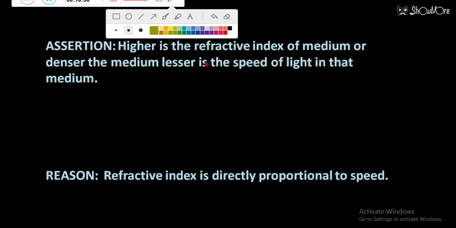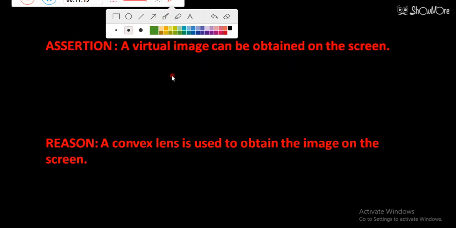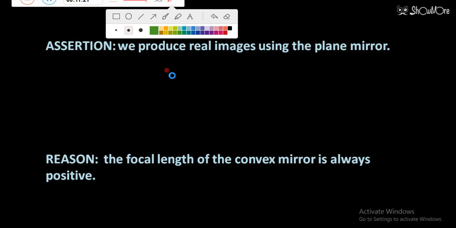The fourth question is now displaying on the screen, and it says: higher is the refractive index of the medium, or denser the medium, lesser is the speed of light in the medium. Yes, we know that higher is the refractive index. Wait for 1 minute please.